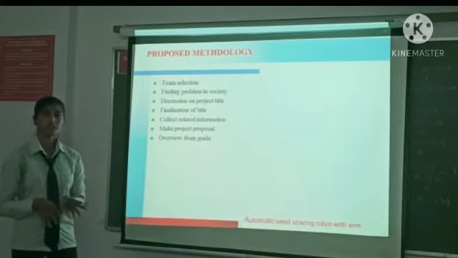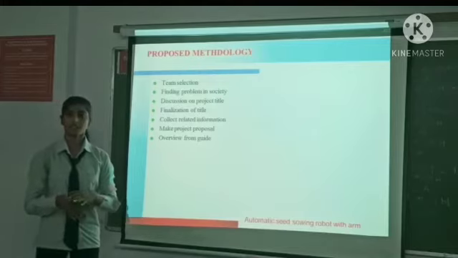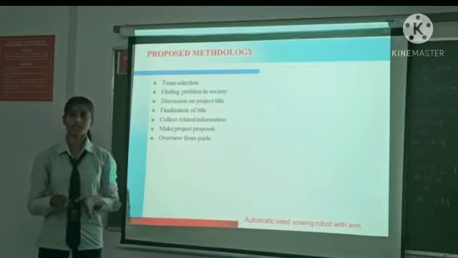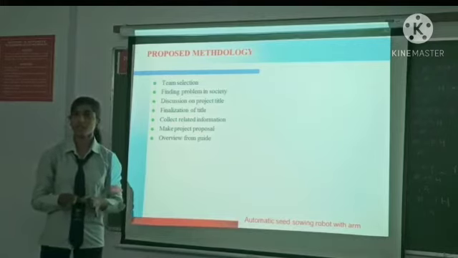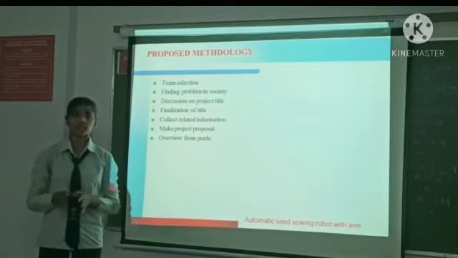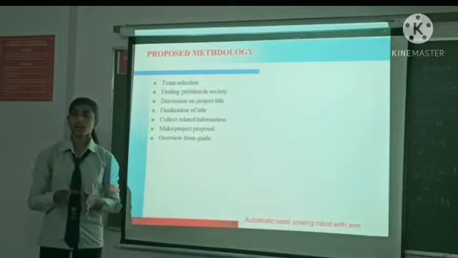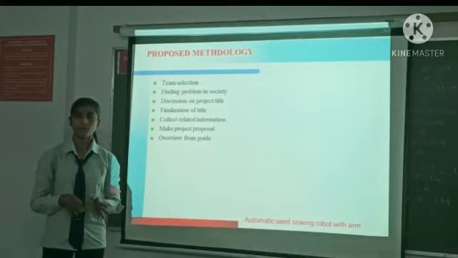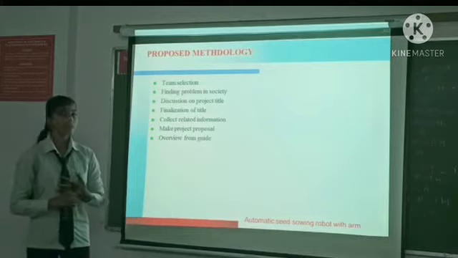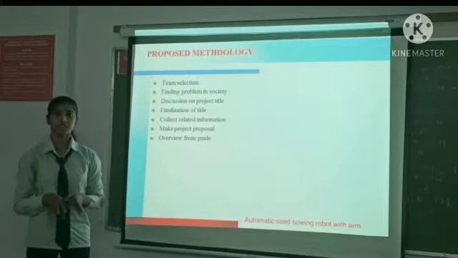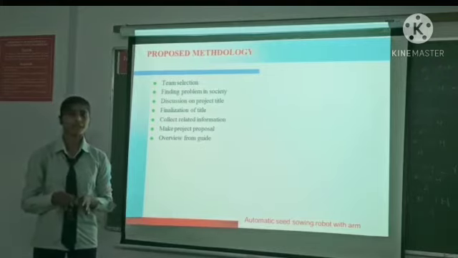In this, first the guide selects the team and we find the problems in society. First we survey the problems faced by the people, and we find that farmers face many problems in farming.